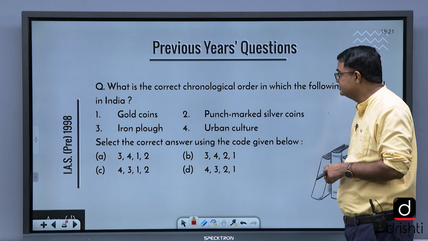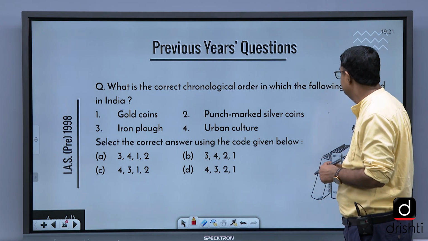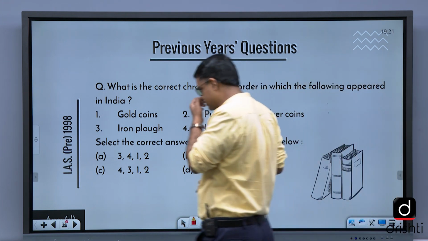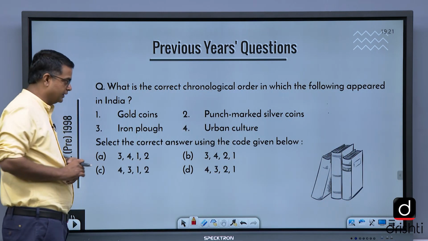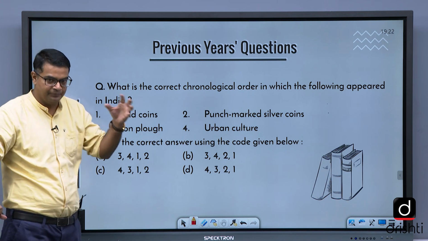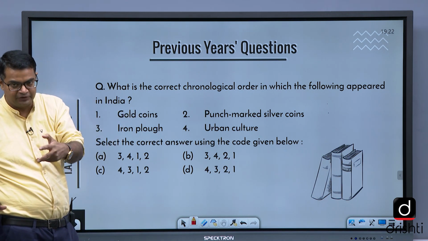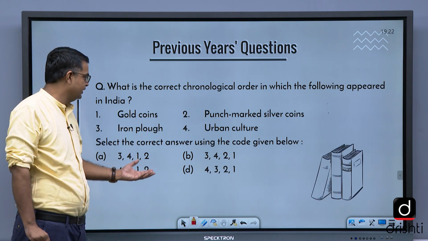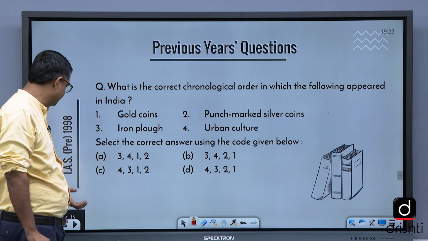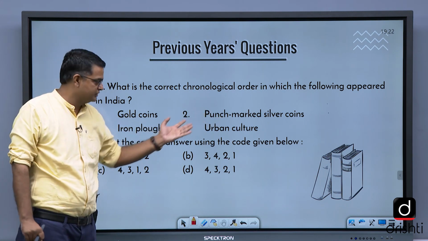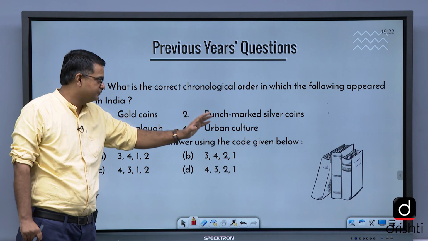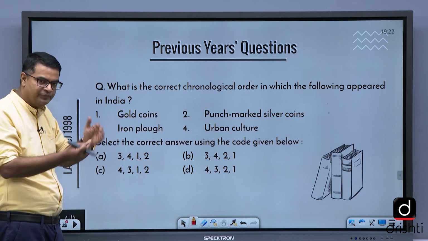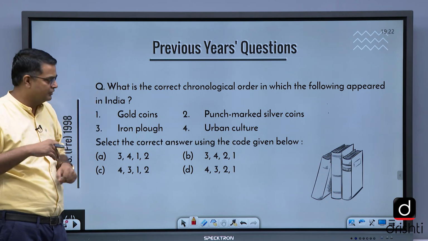See, which is the correct chronological order in which the following appeared in India? This is a question related to the mixed topic of different topics in ancient India, and we find various references given here: gold coins, punch mark coins, iron plow, urban culture. So we find questions from pre-Maurya also, and from the Indus Valley also.